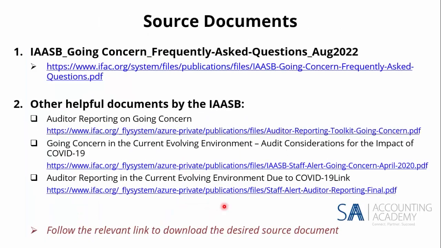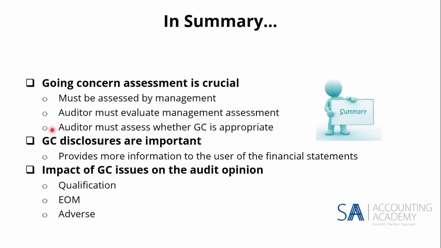All right. The source documents that you can refer to are this document, the main publication, and then I've given you 3 links to other helpful documents by the IAASB as well. Looking at going back to COVID-19 with those links there, the auditor reporting on going concern, all of it. All right. So more than welcome to go and have a look at that.